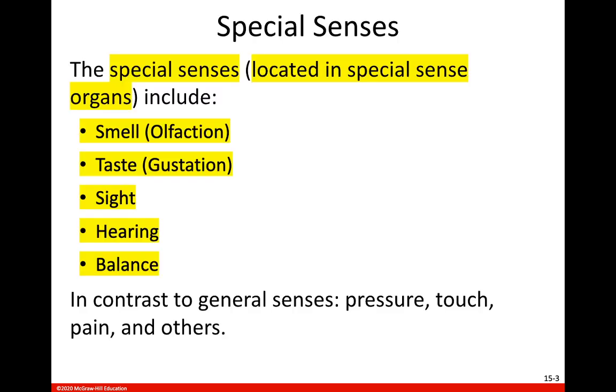Remember that our special senses are located in special sense organs, and they include smell, taste, sight, and then hearing and balance. Of course, smell is your nose. That's the special sense organ. Taste is the tongue. Sight is your eyes, and then hearing and balance are both in your ears. And again, remember these are in contrast to your general senses, which is basically your feeling. So that is pressure, touch, pain, proprioception, heat, cold, things like that.